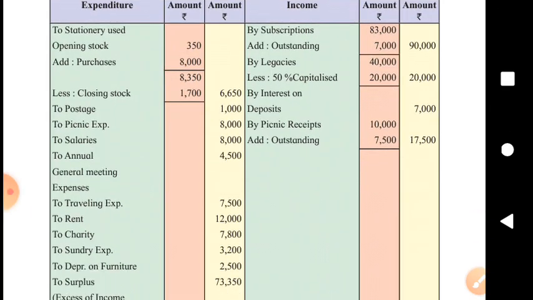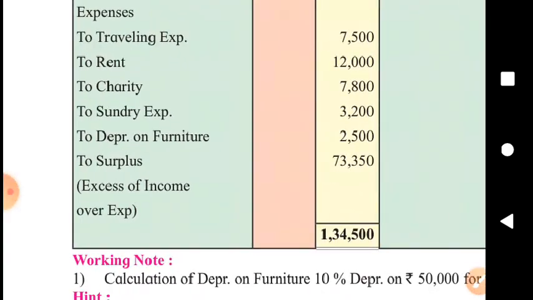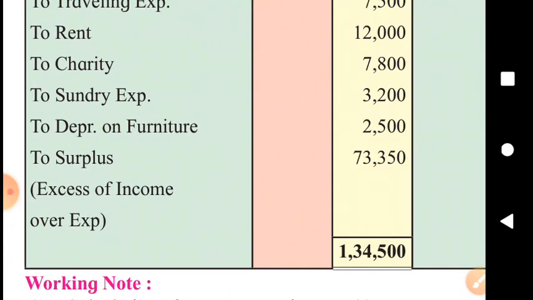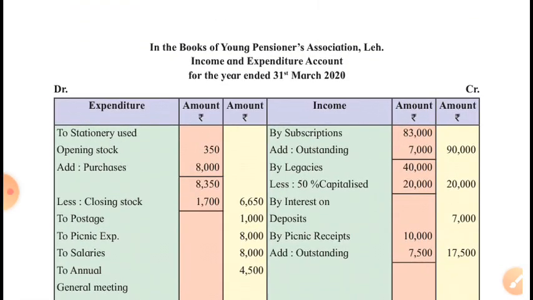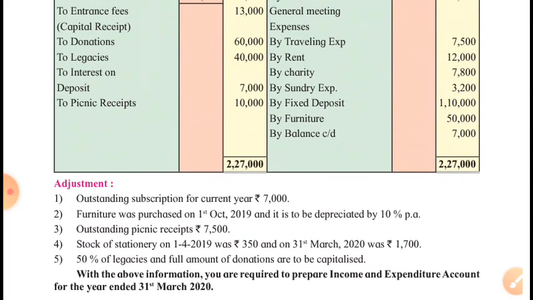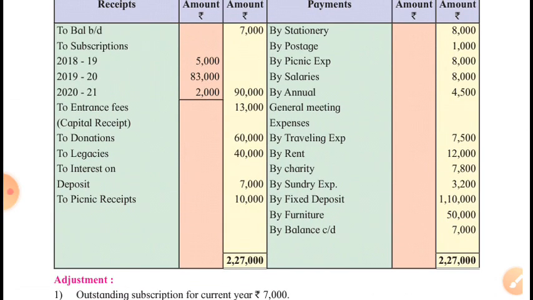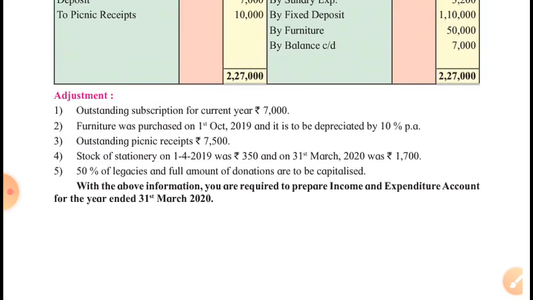And after comparing the two sides of this account, we come to know that income is greater than expenditure. That excess of income over expenditure is called surplus, and it is 73,350. It was a very simple task, isn't it? There is no item for discussion. There is nothing new for you here after studying this illustration. There is no need for further discussion on this problem.